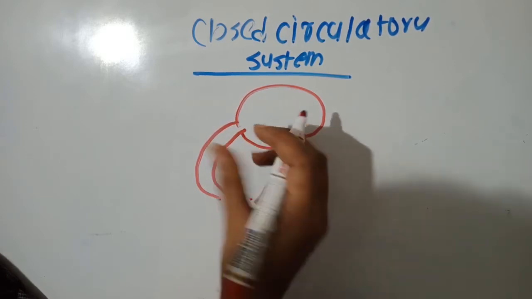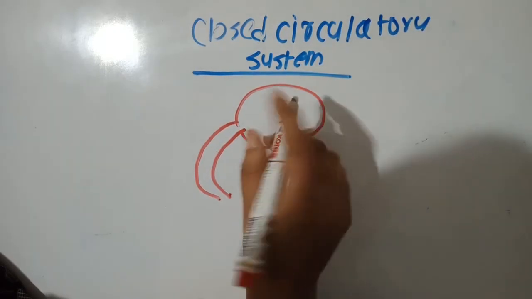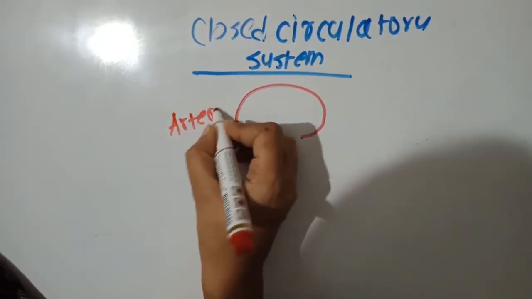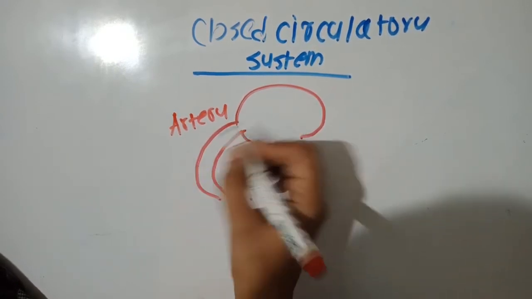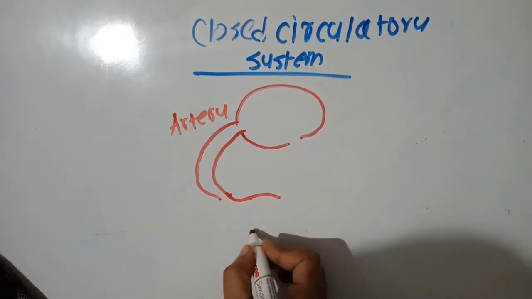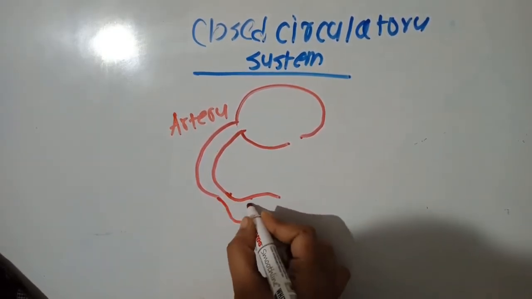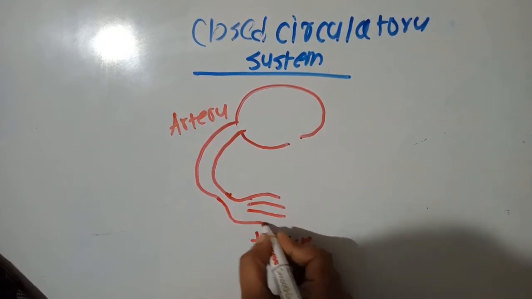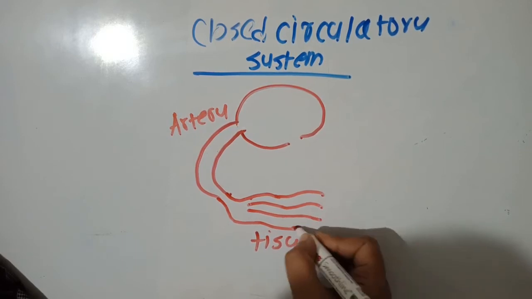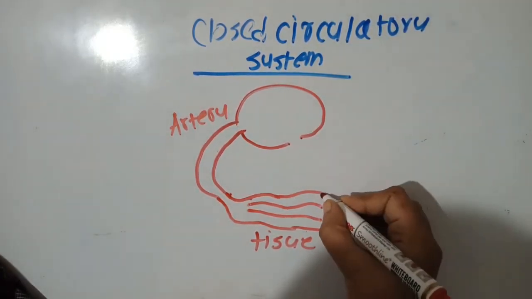The vessel that passes the blood from the heart is called an artery. Now the artery will come to the tissue, and it will divide, it will redivide. A complex network of capillaries will form.